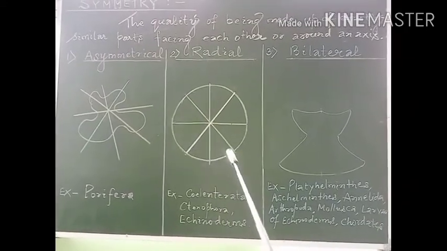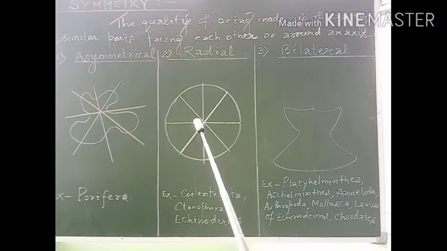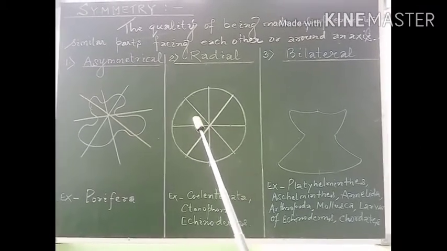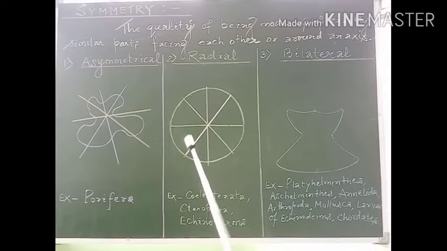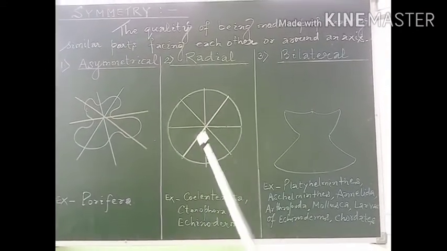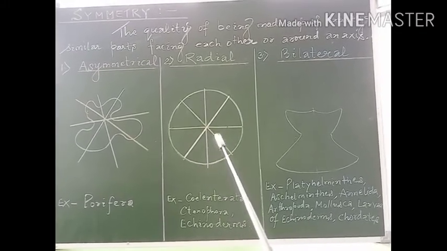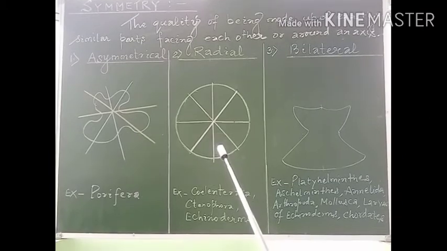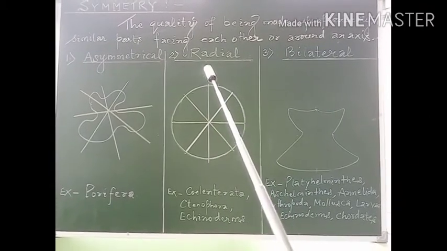Likewise, if we divide the organism and the line is passing through the central axis, again we may get two equal halves. If this is the line which is dividing the animal and passing through the central axis, again we are getting two equal halves of the animal. So this type of symmetry is known as radial symmetry.